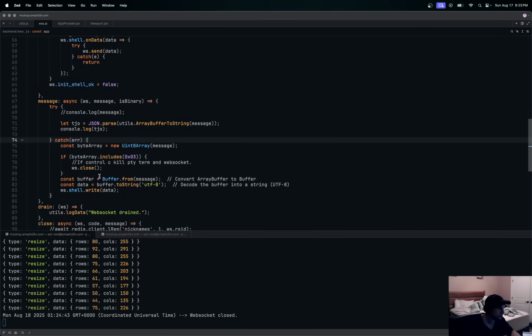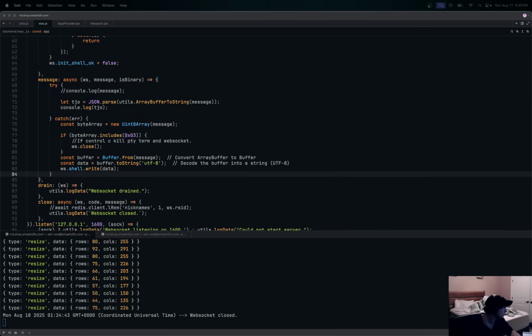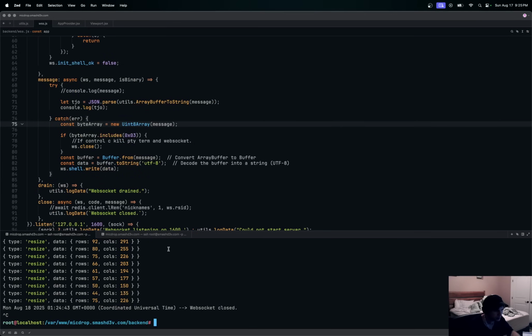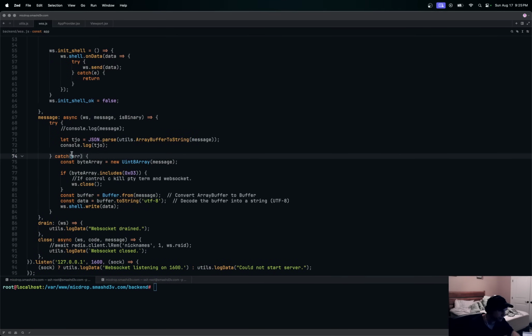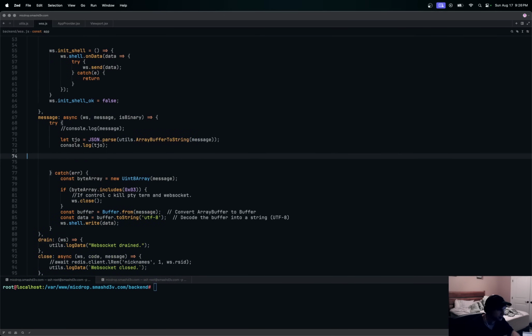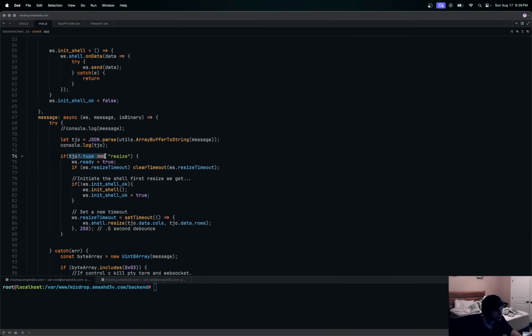Okay, so what we can do here is this. Let's just do this and then I'll explain it. So in our try function here, let's get rid of this. And then we'll clear this here for a minute. In our try stuff up here, where we actually get the resize data, we can do something like this. If the tjo.type, remember we send a type with our object. So we want to say if the type is resized, then actually we should have rows and columns in there. Don't accept any other type of message unless the type is resized. So then we can set ws ready is true. And if not, ws init shell.